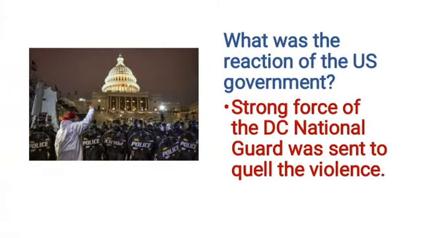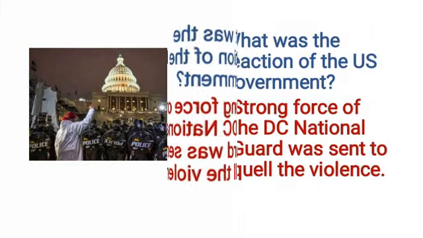Let's also discuss what was the reaction of the US government. So a 1,100 strong force of the DC National Guard was sent to quell the violence. The order was initially resisted by President Trump and was signed by the Vice President.